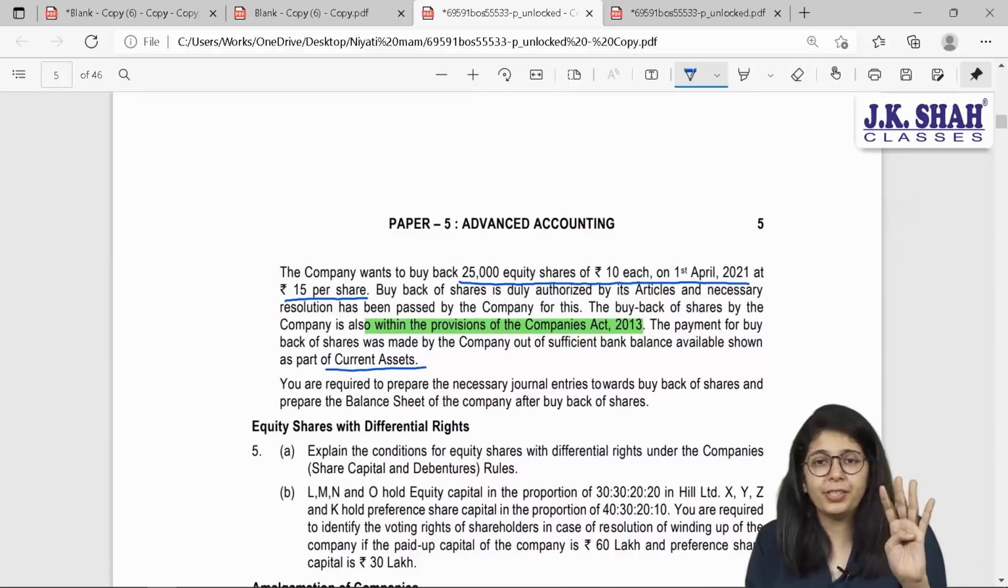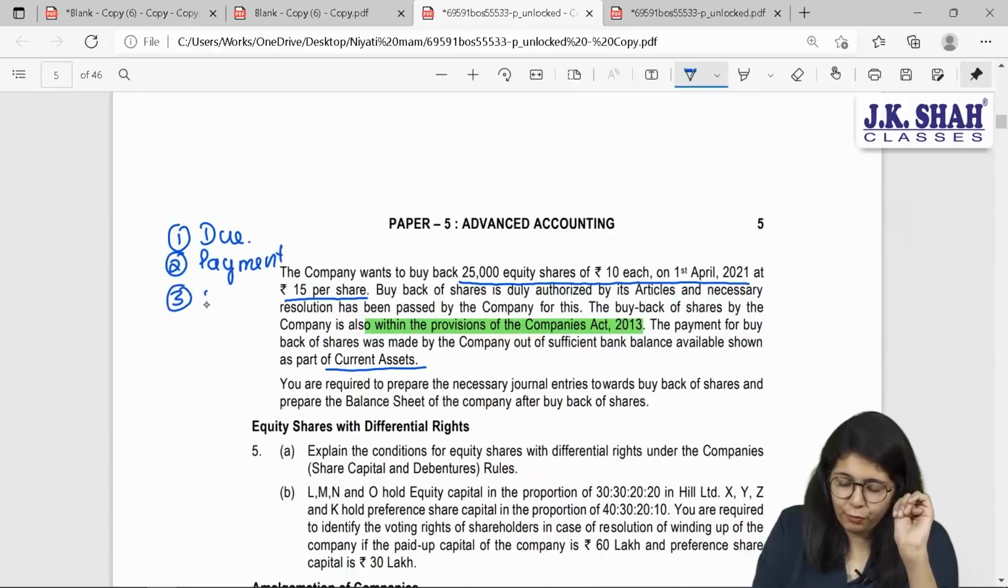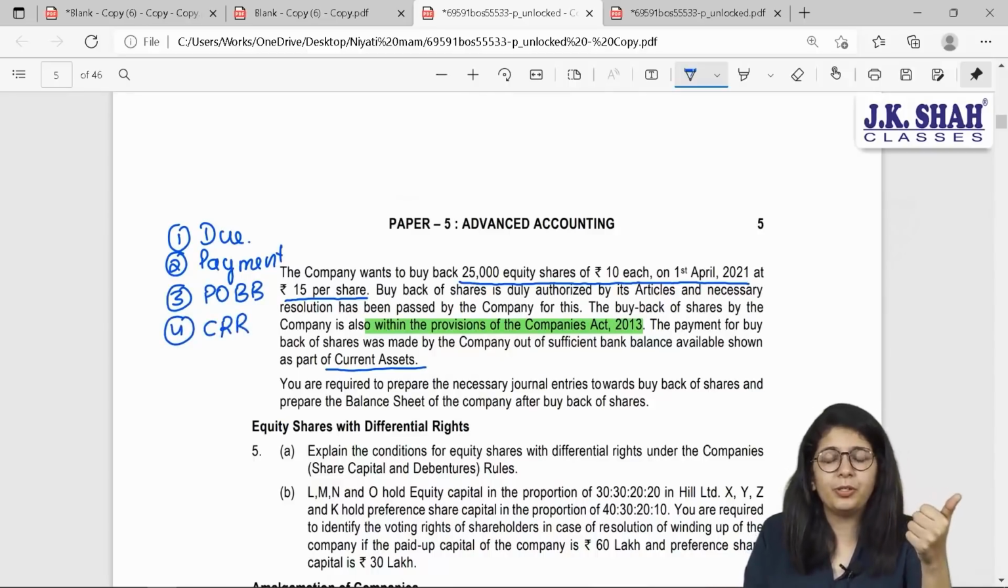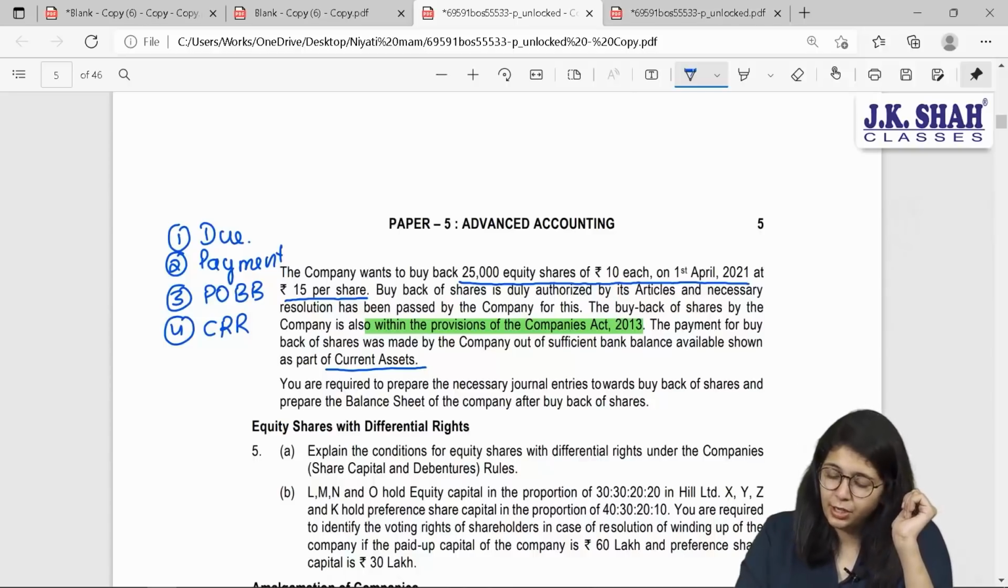So basically 4 entries will be there. First, making the amount due, payment, premium on buyback to be written off, and creation of CRR. Premium on buyback can be written off using securities premium, and CRR has to be created out of divisible profits. Let us check the entry.